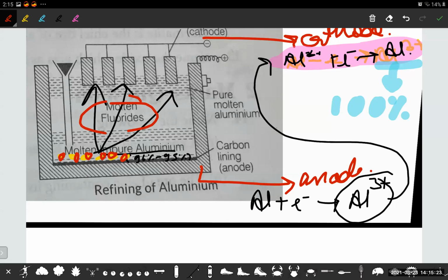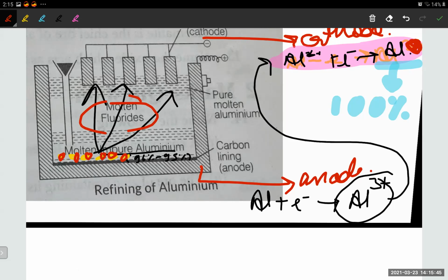Then at the topmost, what is there? There is the cathode, and at the cathode, the aluminium, after having a positive charge, goes to the negative terminal, and then it again gains some electrons and becomes neutral. Okay, and this is 100% pure. Understood? Please avoid these background things. Understood? So this was all about this chapter.